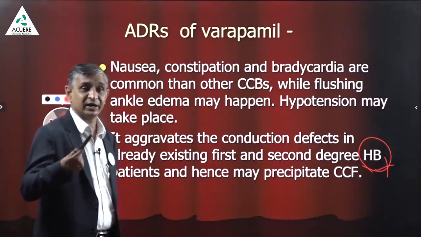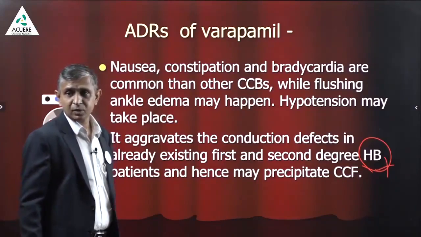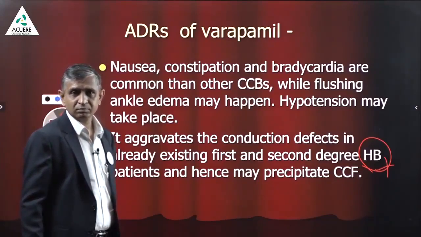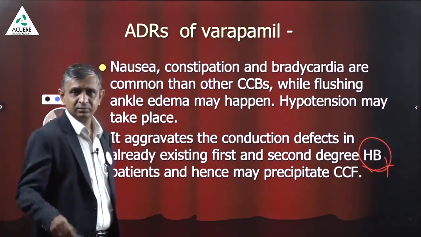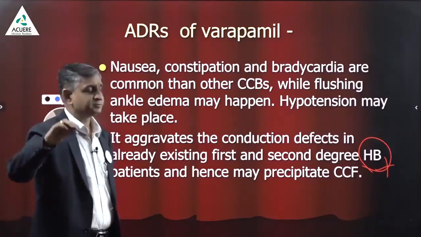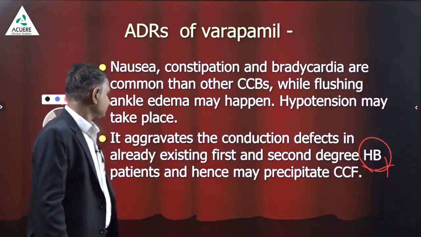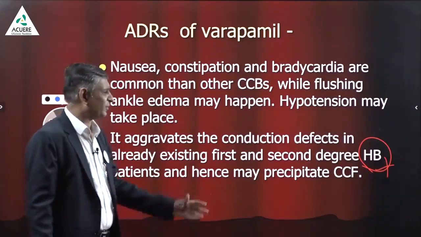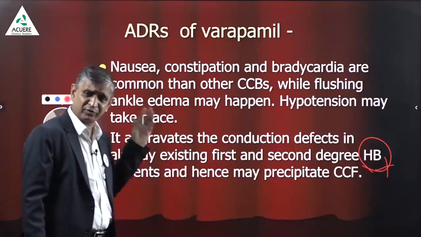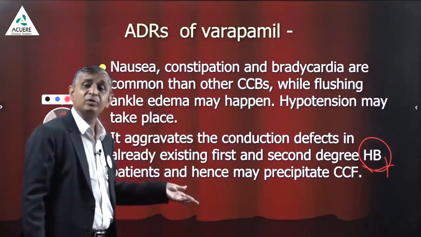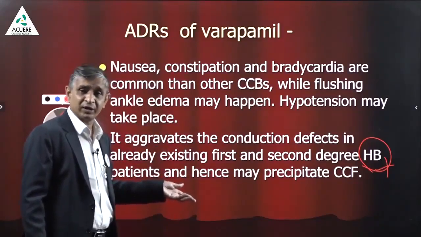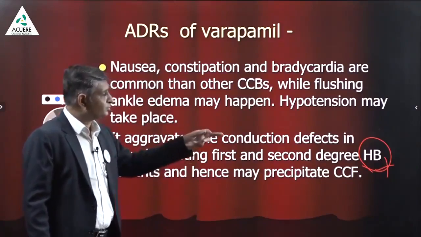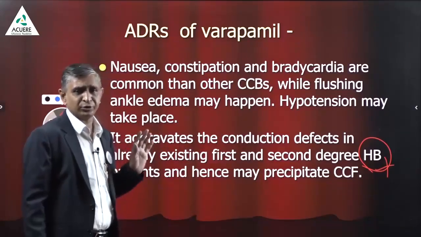You must understand that. Everyone is with me? Patients may have CCF precipitated. Congestive cardiac failure may be precipitated because it is negative chronotropic and negative inotropic. In a heart block patient, you should not use verapamil.